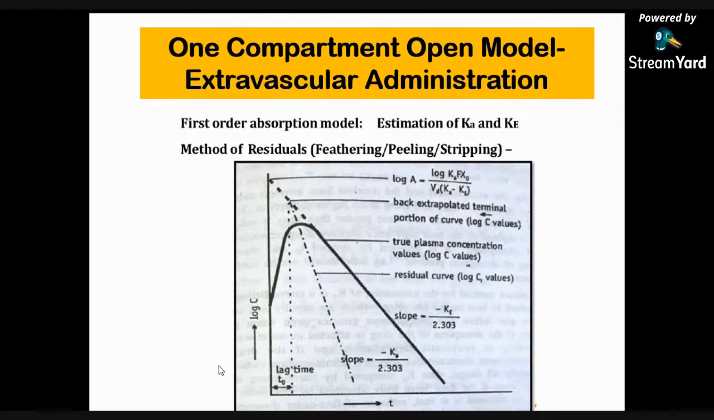And this overall graph is showing the plasma concentration time profile after oral administration of a single dose of a drug. The bi-exponential curve has been resolved into its two components, which are absorption and elimination. You can observe here. Okay, so this is overall related to the method of residual.